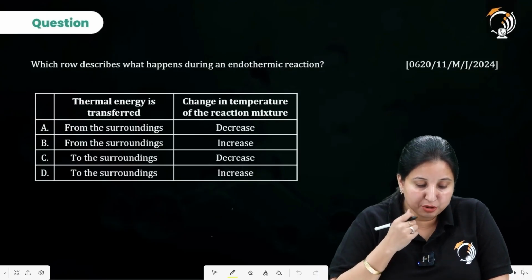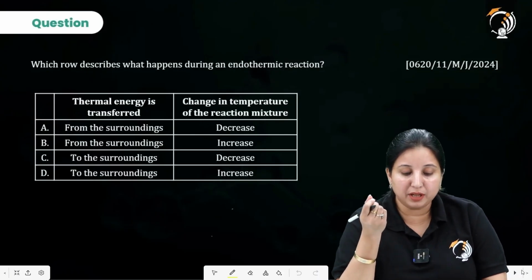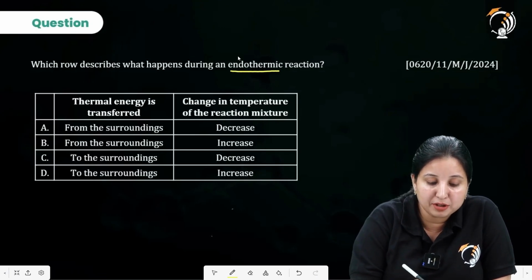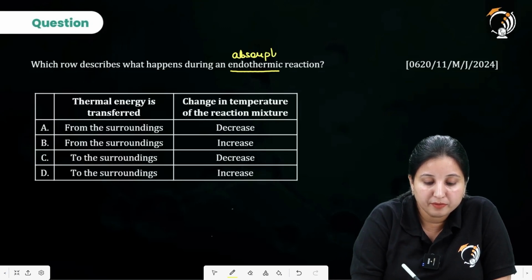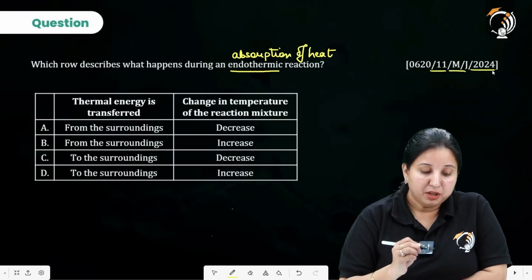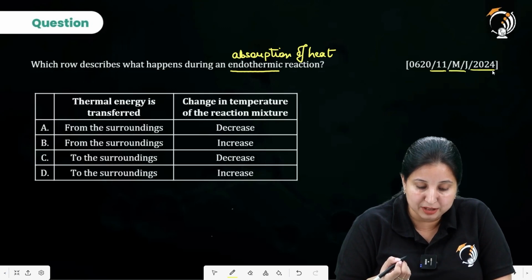Next is, which row describes what happens during an endothermic reaction? As I told you, endothermic reaction means that there is the absorption of heat, and it is from the variant 11 May-June month and year 2024. So thermal energy is transferred.